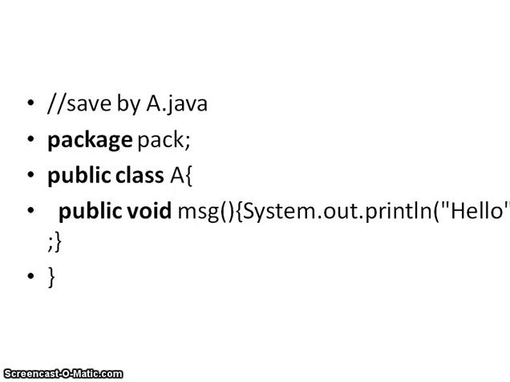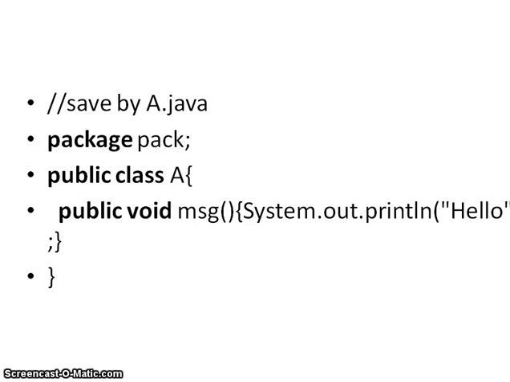One file is there. I am saving that file as A.java because the class name is A, and you have to declare the package with the package keyword. So here package is a keyword, pack is my package name, and in that I am taking one class, that is public class A. In that one method is there, message. I am going to print hello in that. So you have to save this file as A.java because the class name is A, and this is the package, package pack.